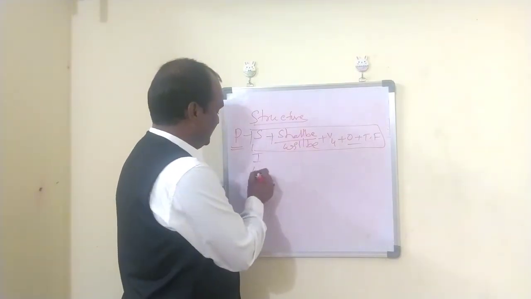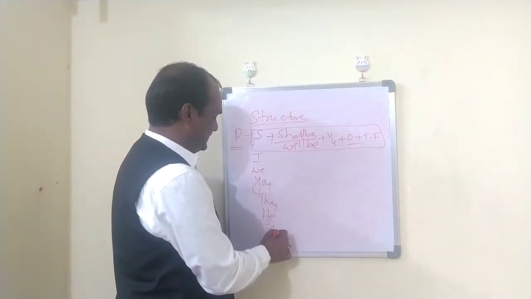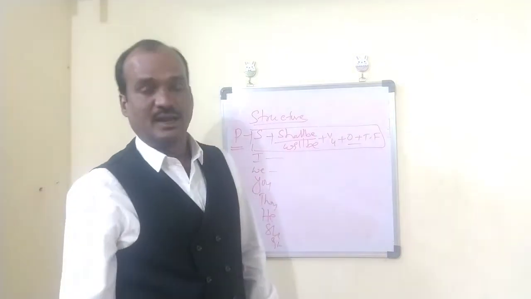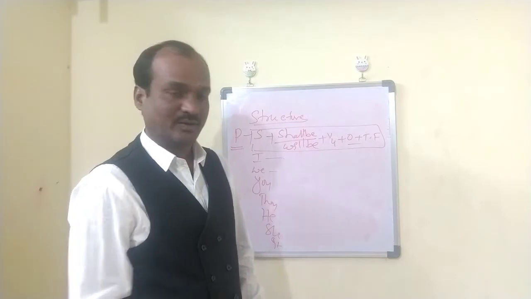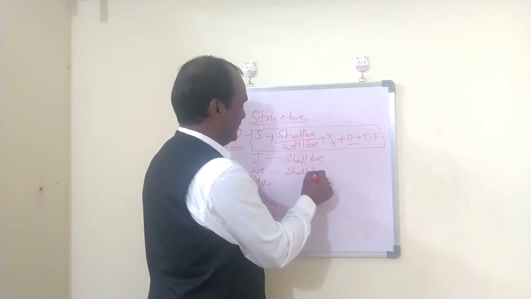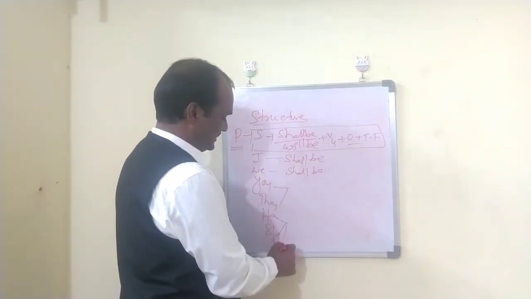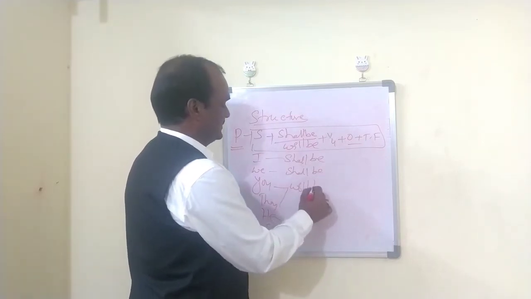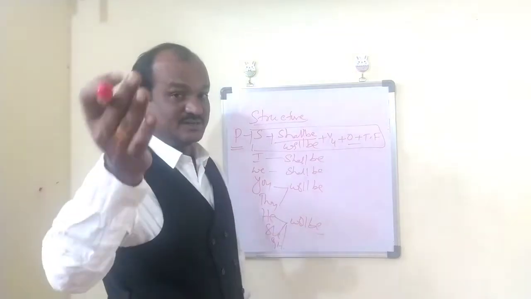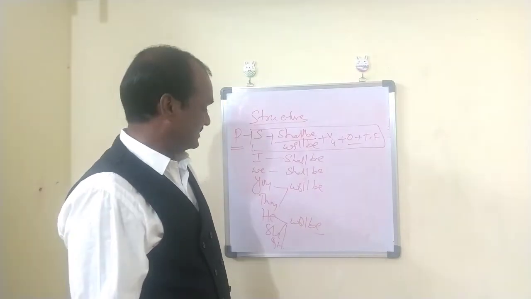So I, we, you, they, he, she, it, okay? With first person singular and plural, shall be is used, and with all the remaining subjects, will be is used.